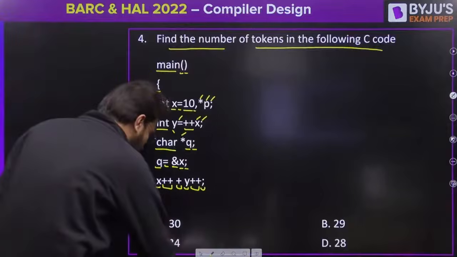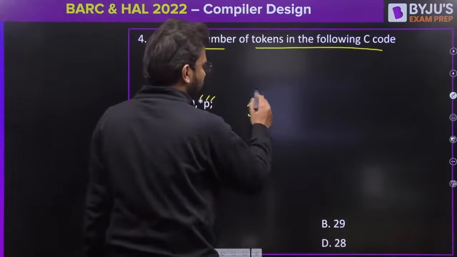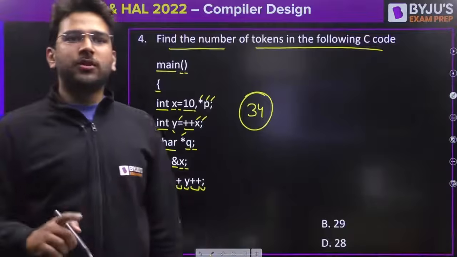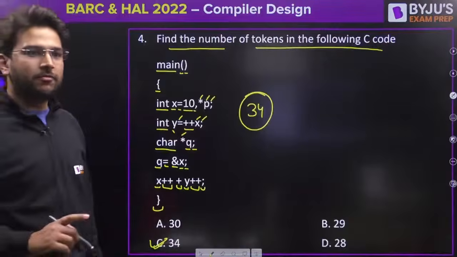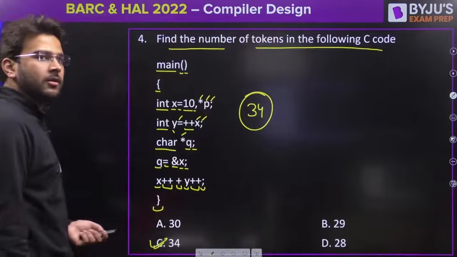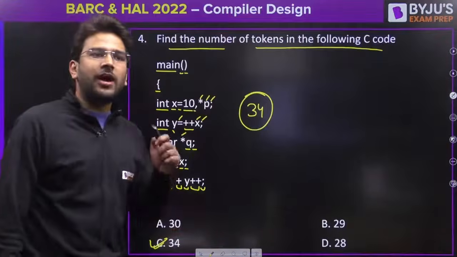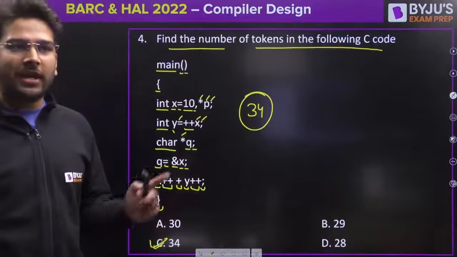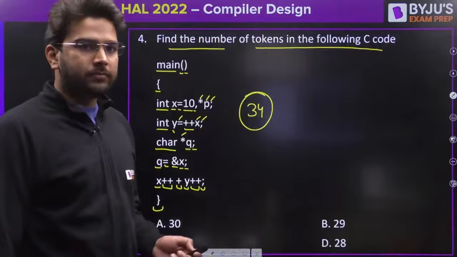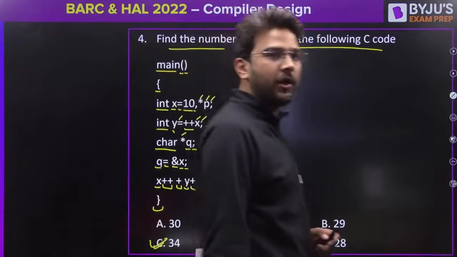So those who are saying option C, they are absolutely correct. 34 tokens we have here. Very good, all of you. Most of the students have given the correct answer. Very good. Abhishek, option A is incorrect. Maybe you have committed some mistake here. Is it clear to all of you? If anyone has any doubt in this, please ask. All clear so far? Shall we proceed to the next question now?